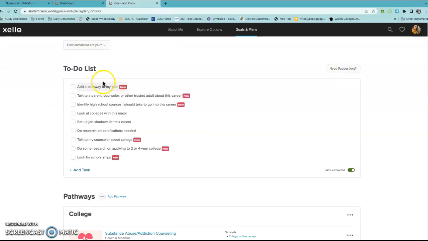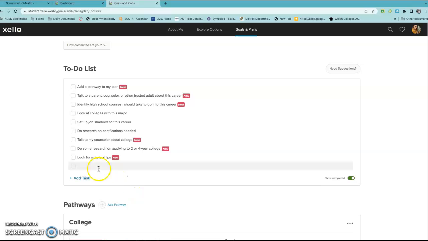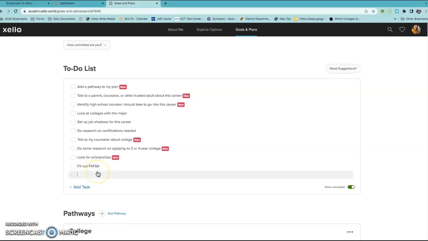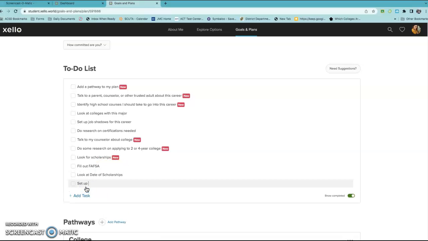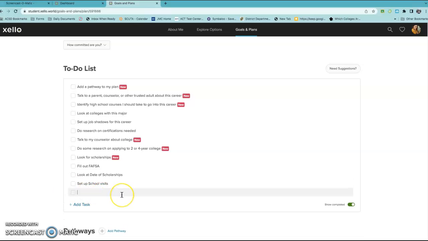I can add other things to my to-do list. Okay, I need to look for scholarships. What else do I need to do to go to college? Oh my gosh, I need to fill out the FAFSA. I need to look at dates of scholarships. I need to set up school visits. I need to apply to apprenticeships.